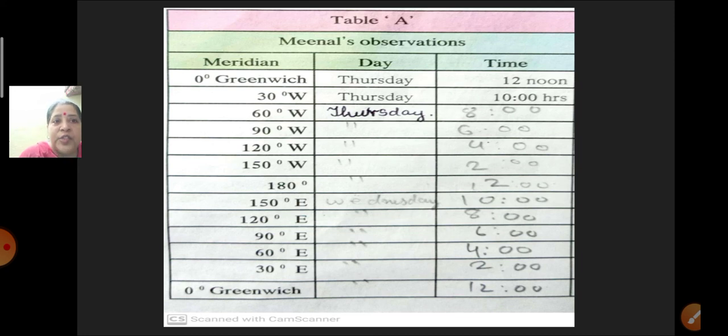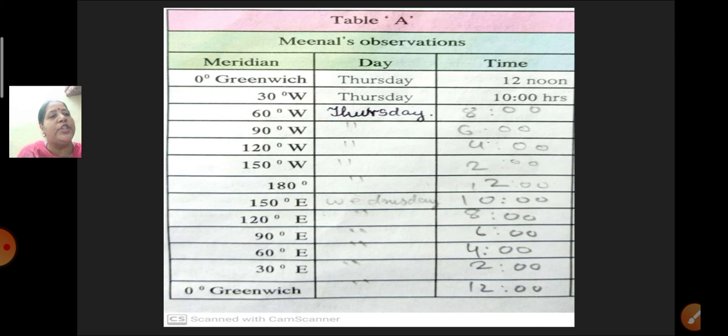Okay, when she passed this 180 degree and when she went towards the east, that is the next side of the 180 degree meridian, she entered into the previous day, that is Wednesday. Wednesday 10 o'clock timing she got. Then 120 degree 8 o'clock she got. 90 degree she got 6 o'clock. 60 degree east she got 4 o'clock. 30 degree east she got 2 o'clock, and 0 degree when she reached, she had 12 o'clock timing, that is Wednesday's 12 p.m. Okay, this was the observation by Meenal.